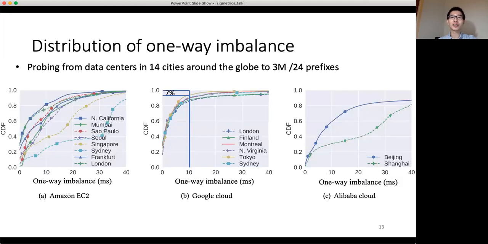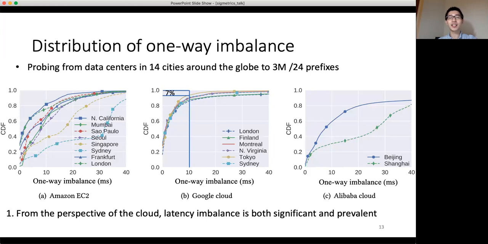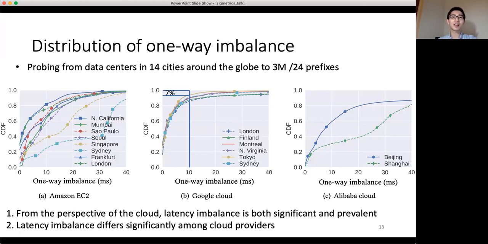These 3 figures show the distribution of latency imbalance by cloud providers, where the x-axis is the one-way imbalance. From these figures, we can see that latency imbalance is both significant and prevalent. Even the best data center, Google Tokyo, has latency imbalance greater than 10 milliseconds to 7% of addresses. We can also see that latency imbalance differs significantly among cloud providers. Google's data center generally has less latency imbalance than Amazon and Alibaba's data centers. We'll discuss the reason later.